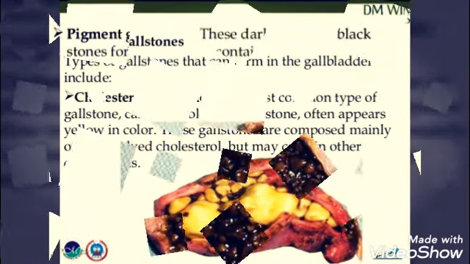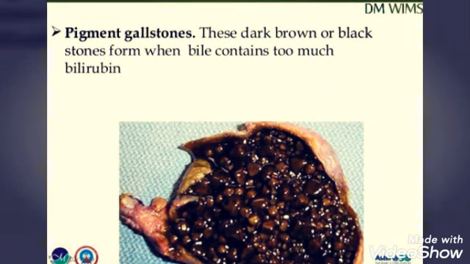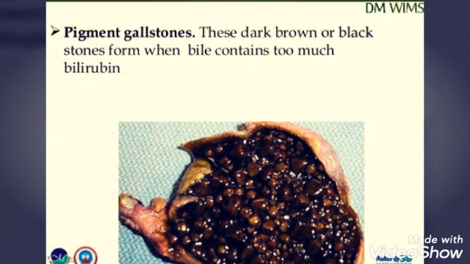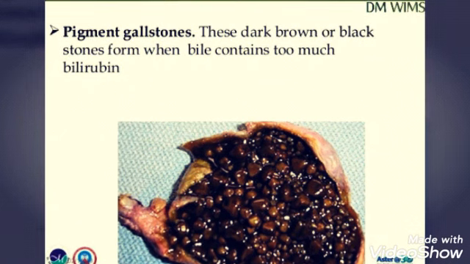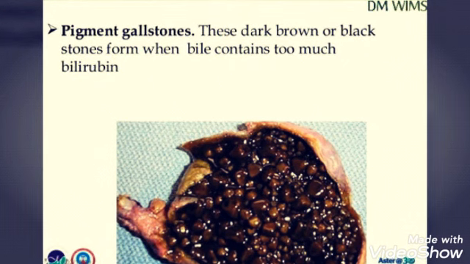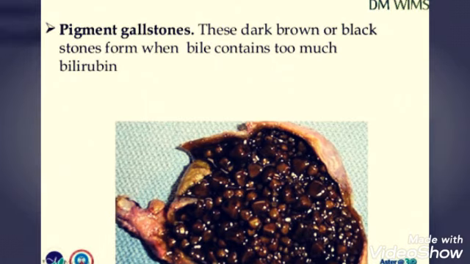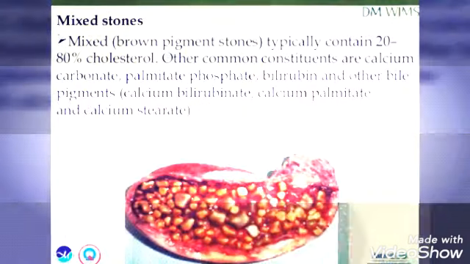Then the next one is pigment gallstones. These dark brown or black stones form when the bile contains too much bilirubin. So when bile production is increased and it contains so much bilirubin product, it gets deposited and forms pigment gallstones. And the third one is mixed stones.